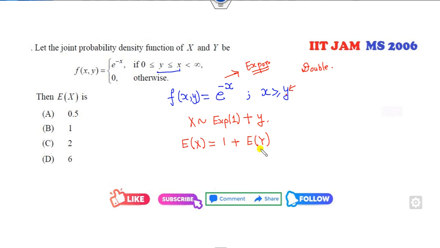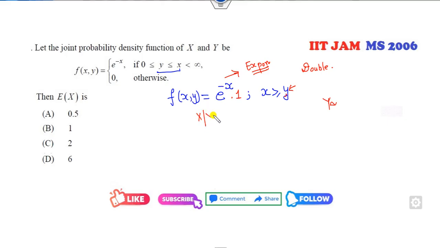Yes, the expected value of y. So can you find the distribution of y from here? Oh, sorry, this is dependent on y. It is not x, it is dependent on y.